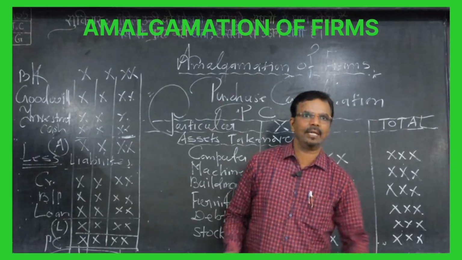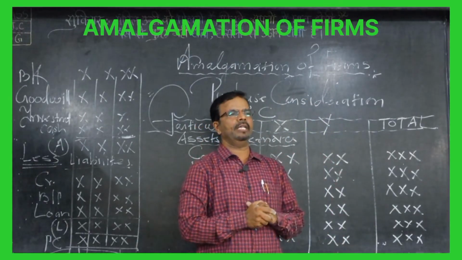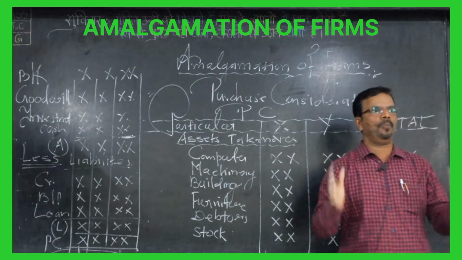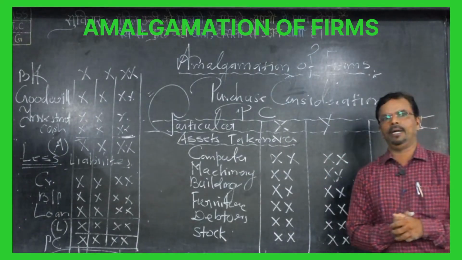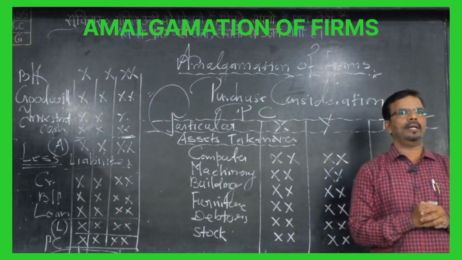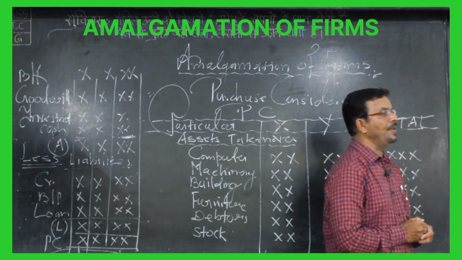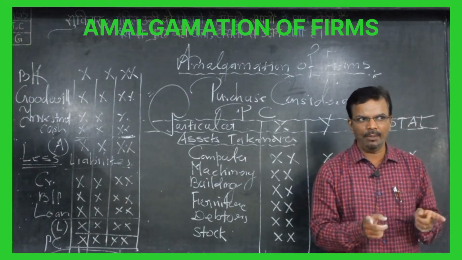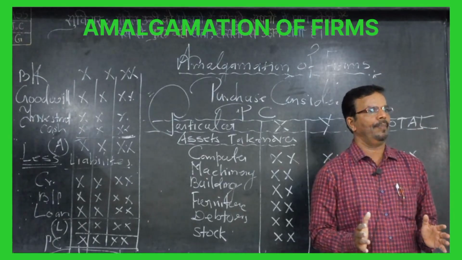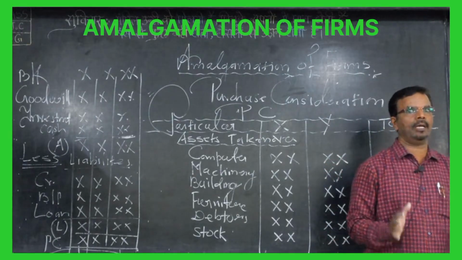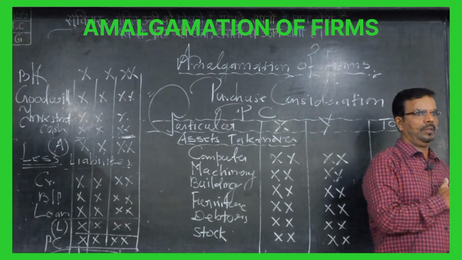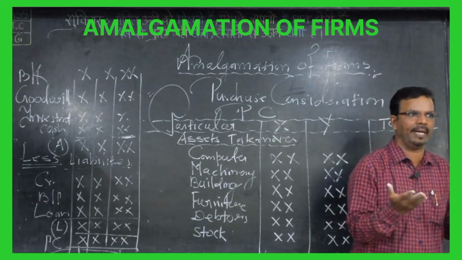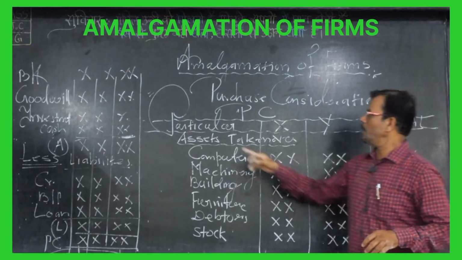So let's revise again. What is meant by purchase consideration? Purchase consideration is nothing but the amount paid by the buyer to the seller. So we have one method to find out the PC amount, and that is all assets minus all liabilities, in brackets, taken over by the buyer. Those assets which are not taken over, we have to ignore, because he has not taken them. If I take it, I will pay; if I don't take it, will I pay? No. Very good.